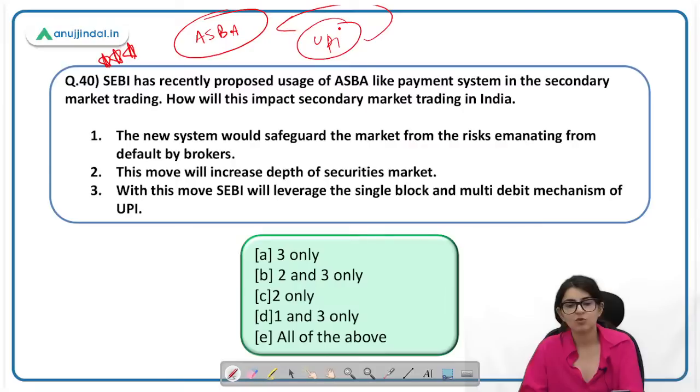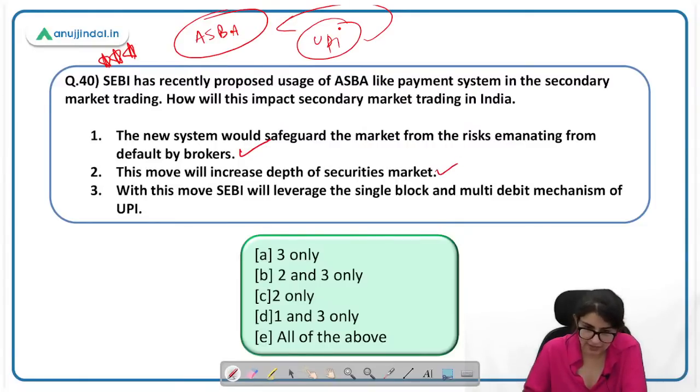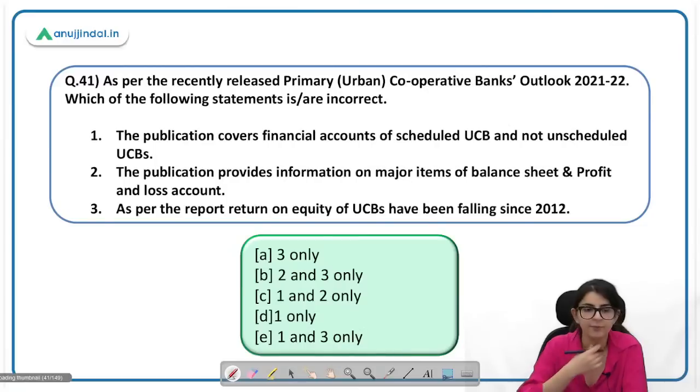The new system would safeguard the market from risks emanating from default by brokers. This is correct. The move will increase the depth of the securities market. इसीलिए ही लाया जा रहा है. With this move, SEBI will leverage the single block and multi-debit mechanism of UPI. This is also a correct statement. You have to find out the correct statement. All of the above will be the right answer here.